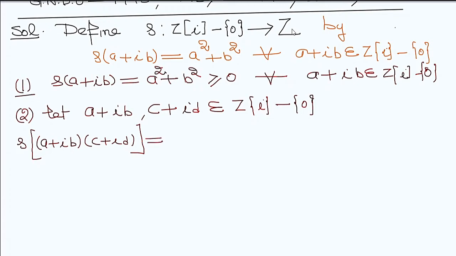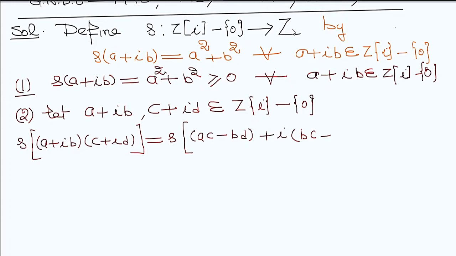So this can be written as delta of these values. Now taking the product and separating the real and imaginary parts: ac - bd + i(bc + ad).